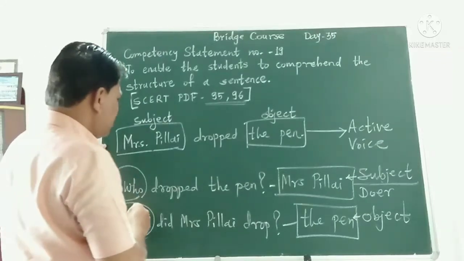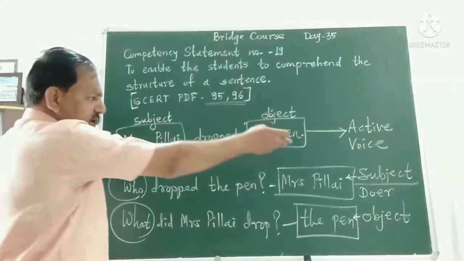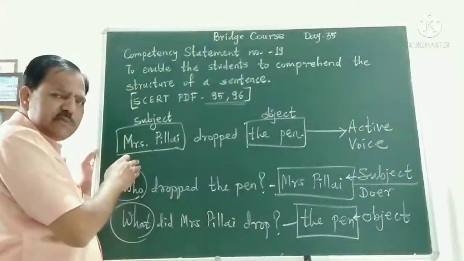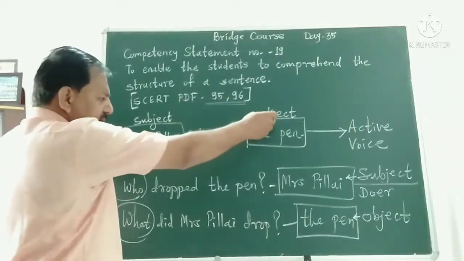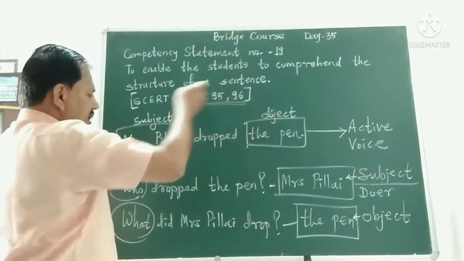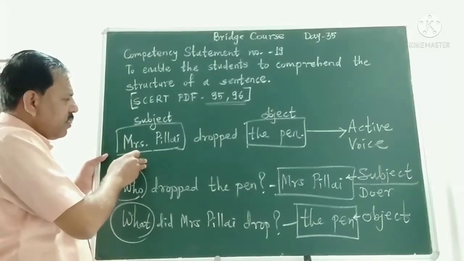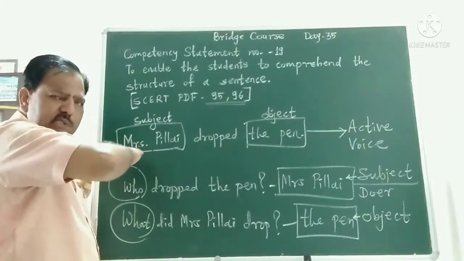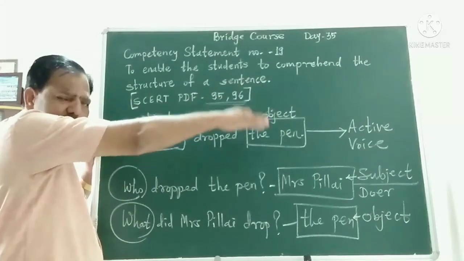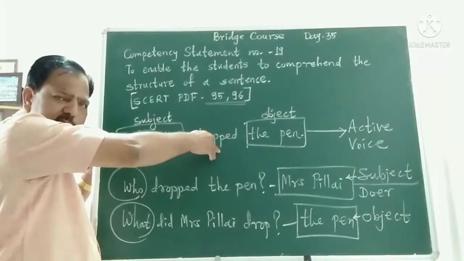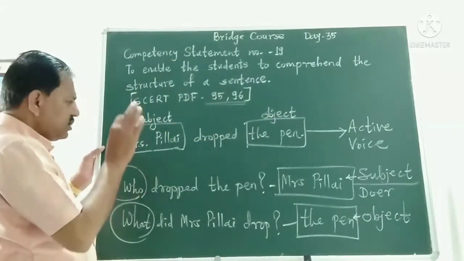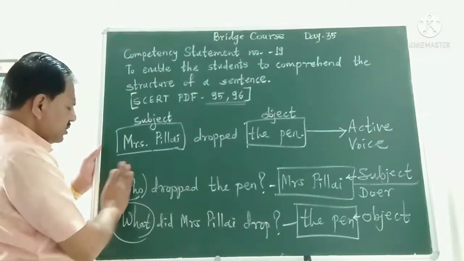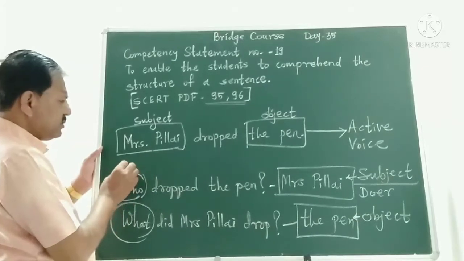So when we change this active voice sentence into passive voice, the object comes in place of the subject and the subject becomes an agent, which is taken after the past participle of the verb, at the end. So see how to convert the sentence into passive voice.